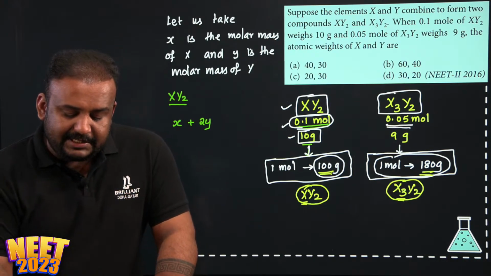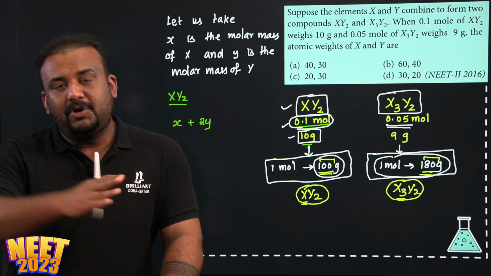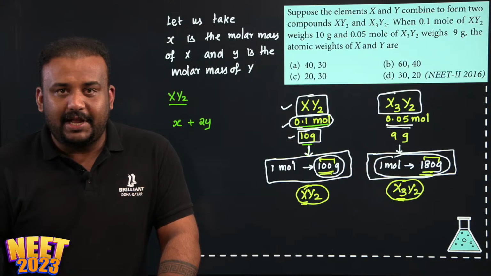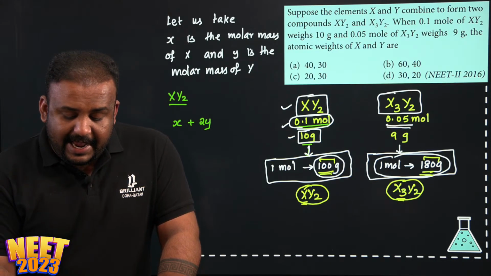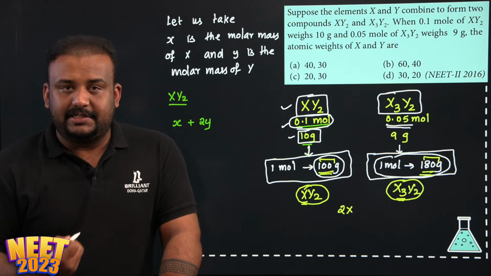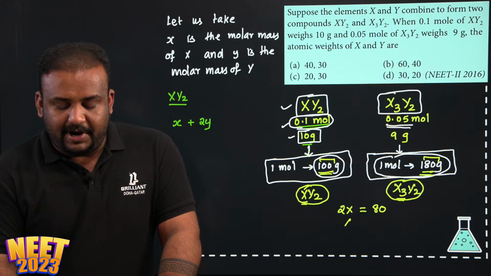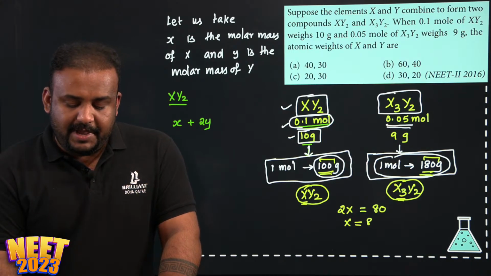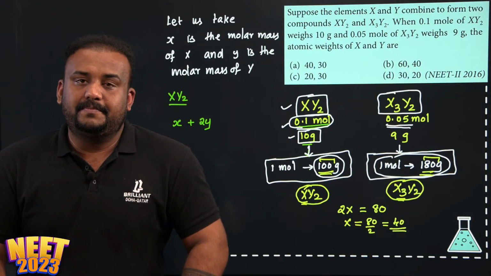And how much is the mass difference? 100 is the mass of the first compound and 180 is the mass of the second compound, correct? The difference is 80, and that 80 is because of 2X, correct? So 2X is contributing 80. So what will be the mass of 1X? It will be 80 divided by 2, and that will be 40.